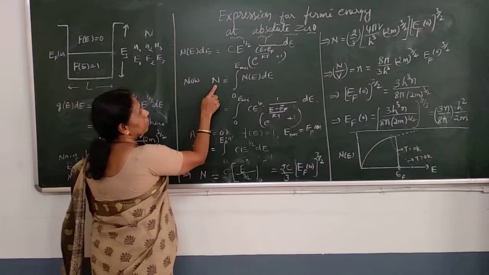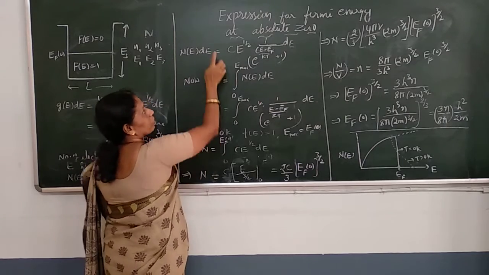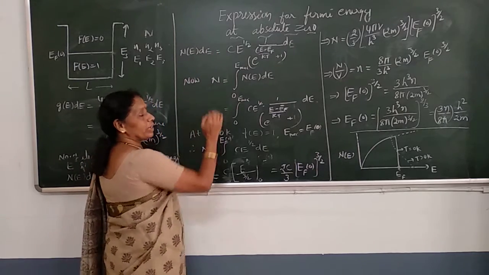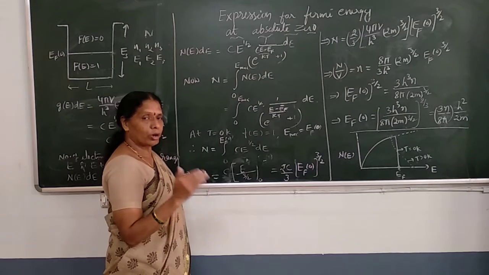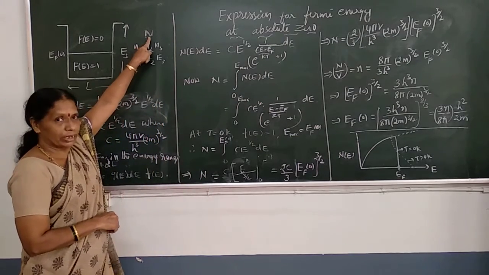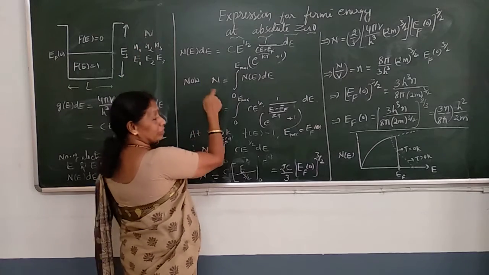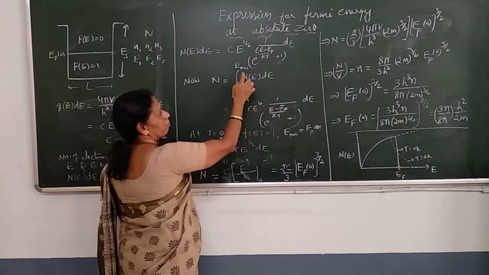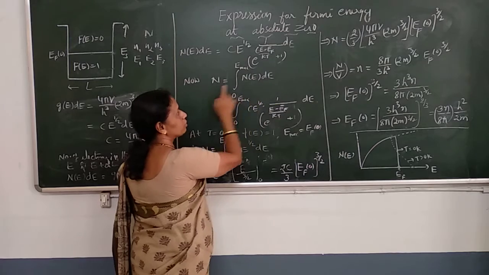Now let us find the expression for the total number of electrons. What is the total number? We have N electrons in total. So we get N by integrating this equation. Integration of N of E dE gives N.